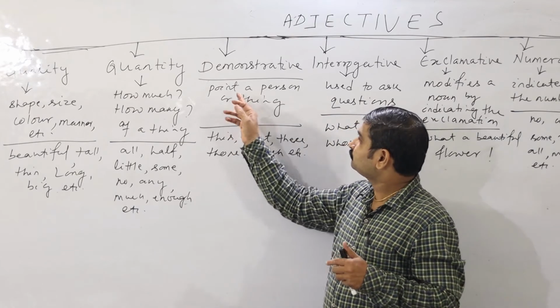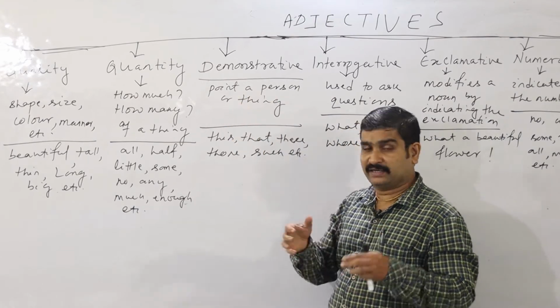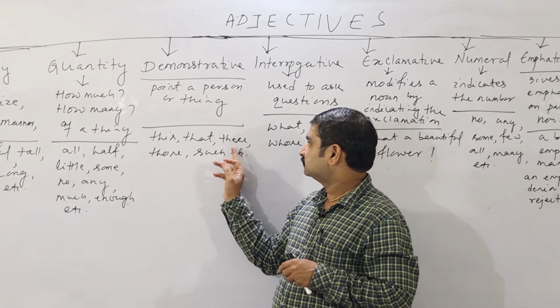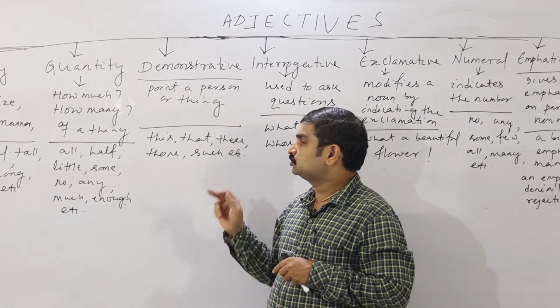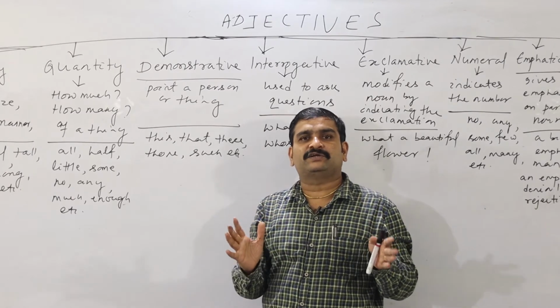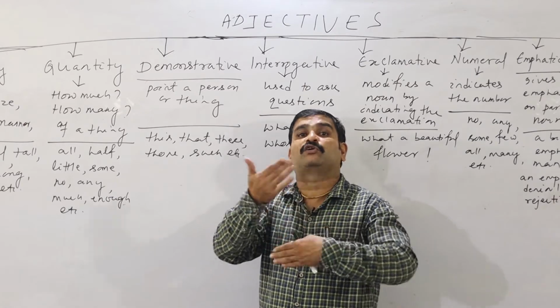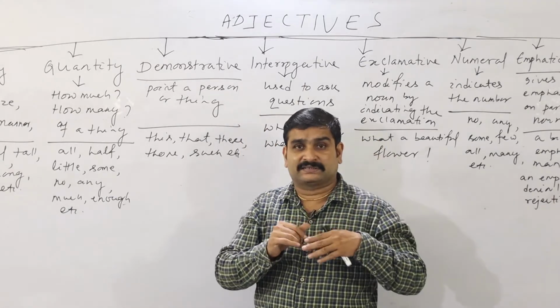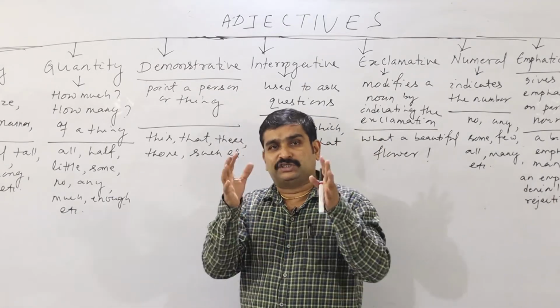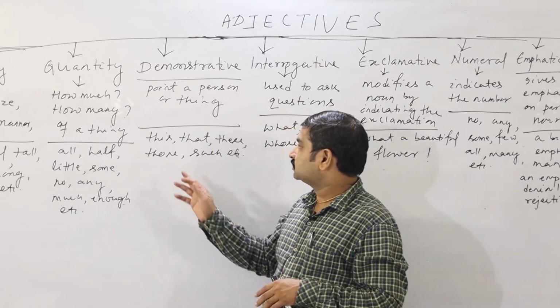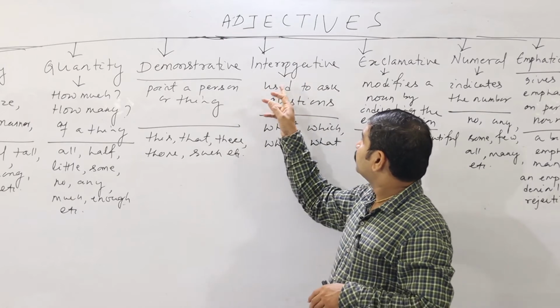Now we are moving to the third one, demonstrative adjectives. What is the function? To point out a person or a thing. Here it is this, that, these, those, such. These are the categories of demonstrative adjectives. It demonstrates, indicates a particular person or thing. This book, that hall, this table, like that. These mangoes.